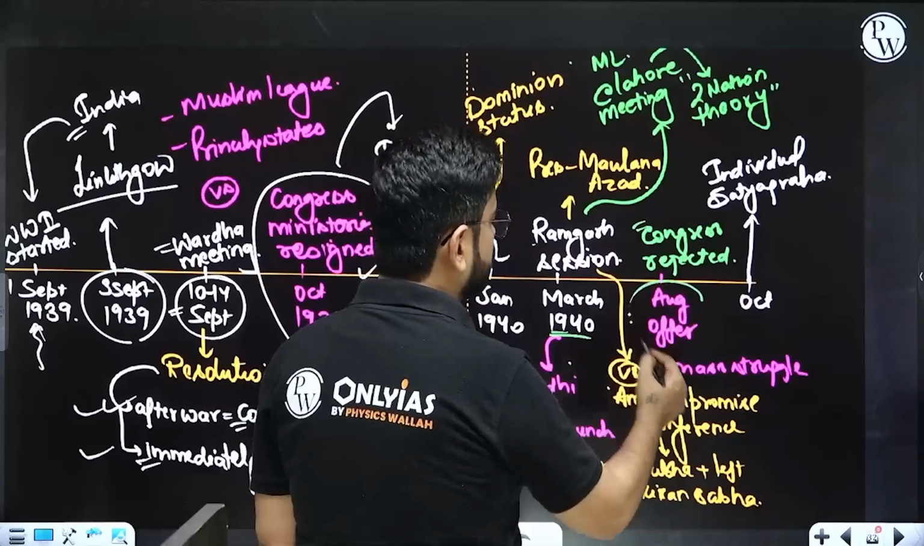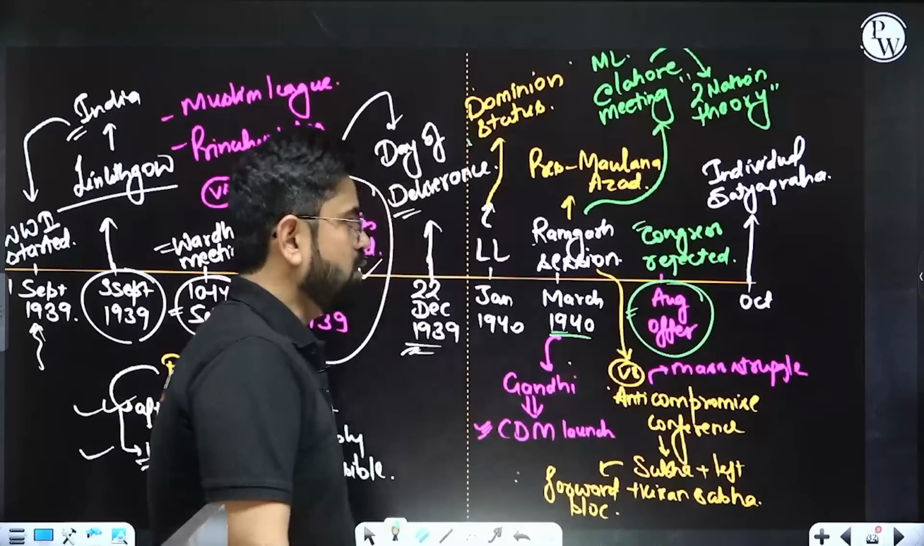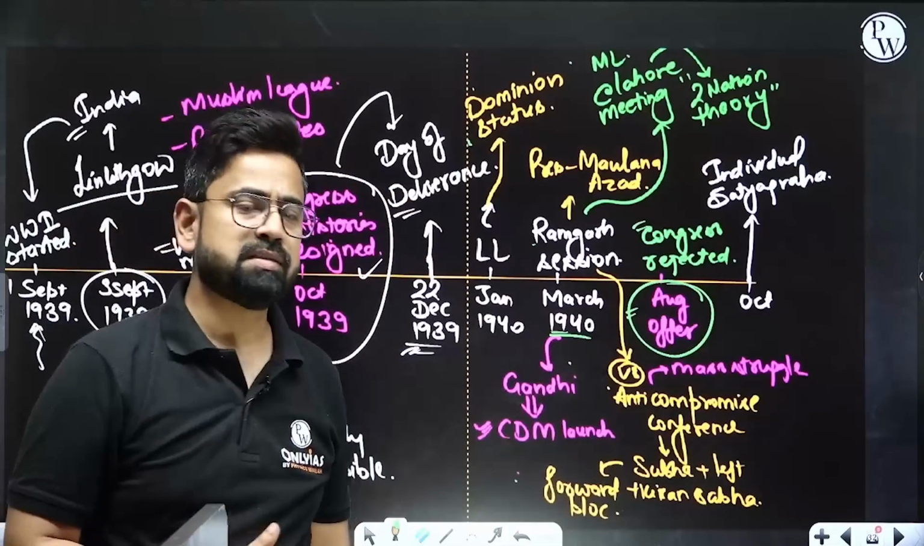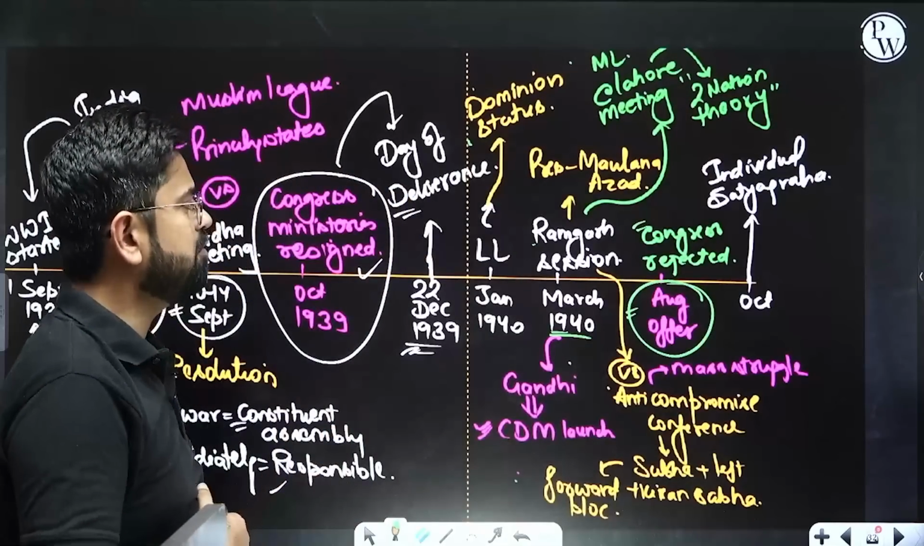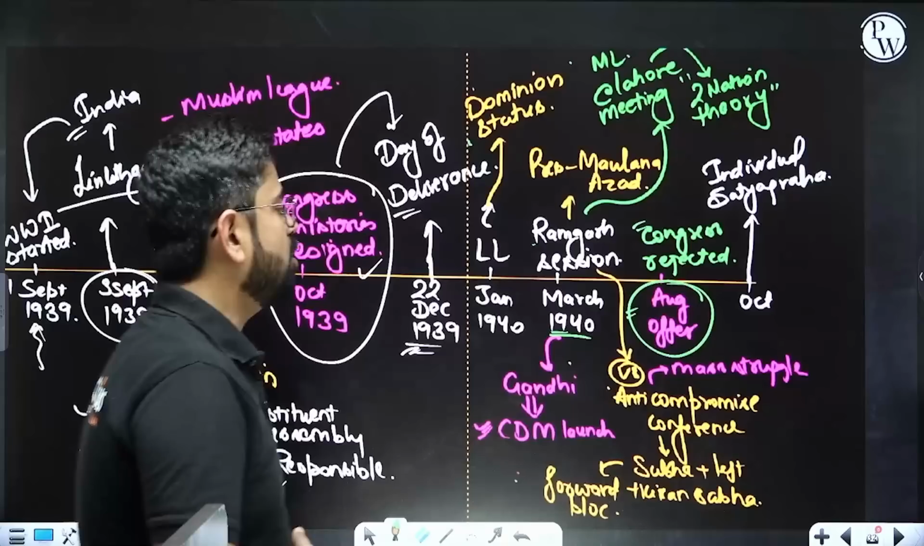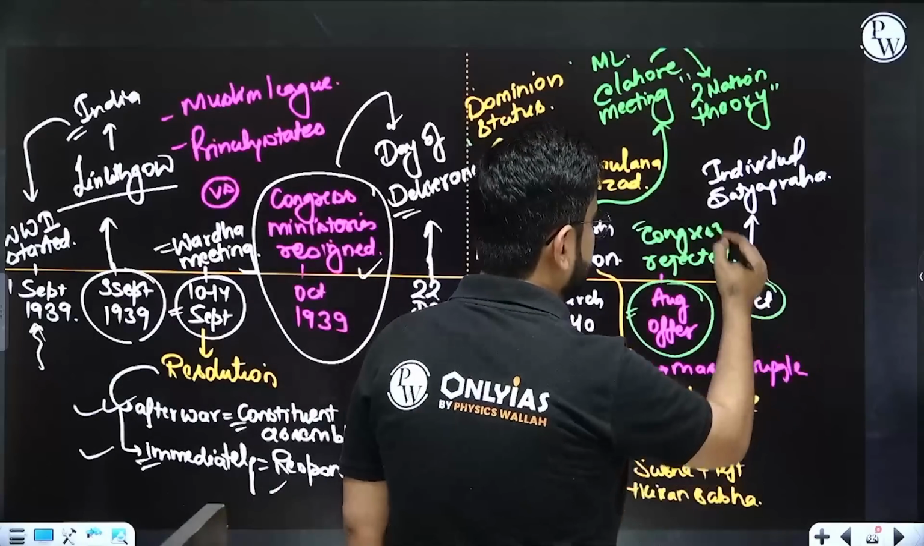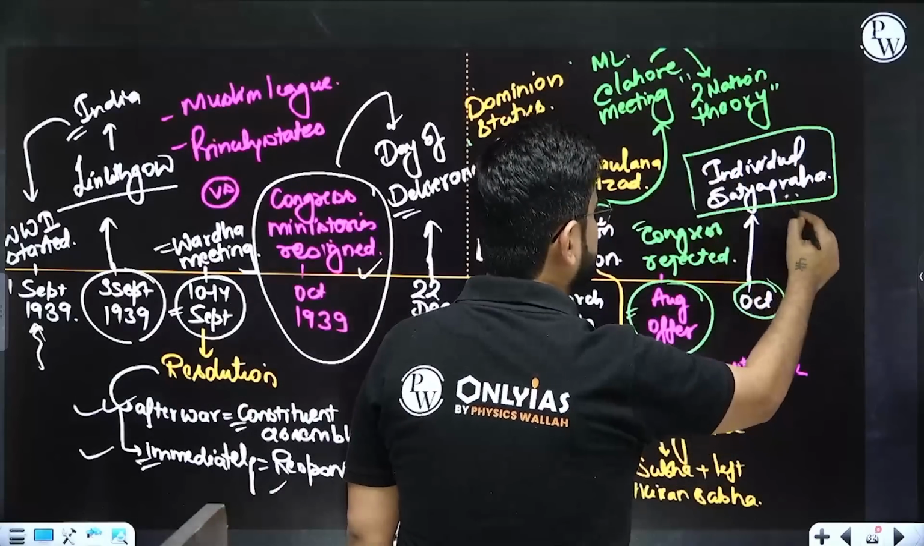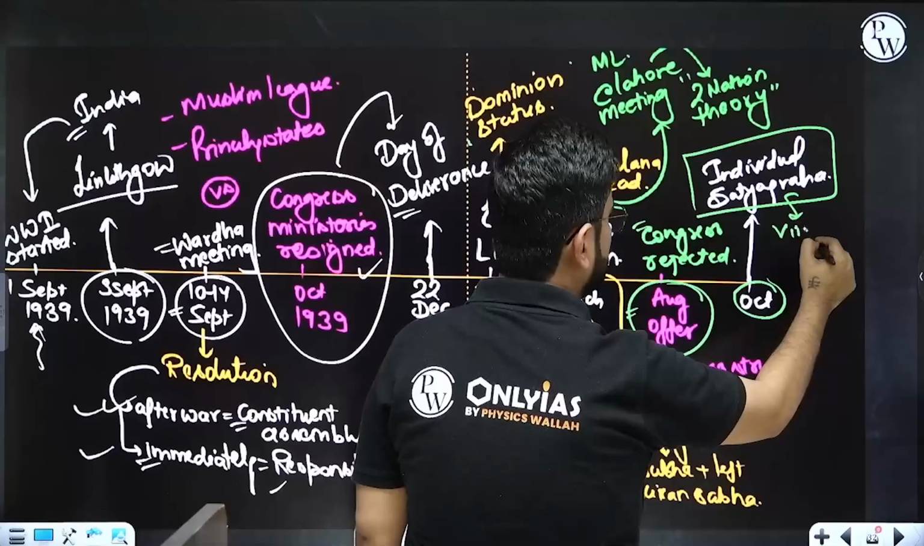Similarly, he made the August Offer as well. The August Offer was about a constituent assembly, etc. We rejected that as well. And in October, eventually we started individual satyagraha. The first individual satyagrahi was Vinoba Bhave, followed by Gandhi.